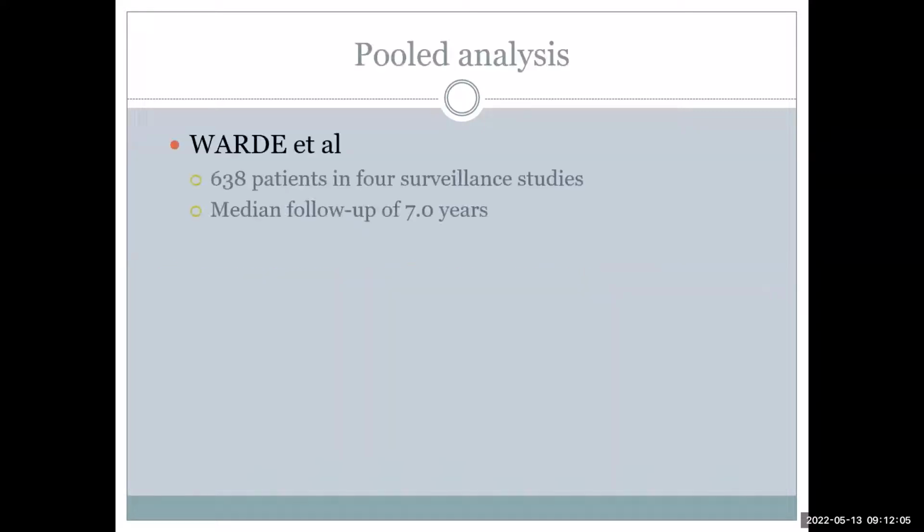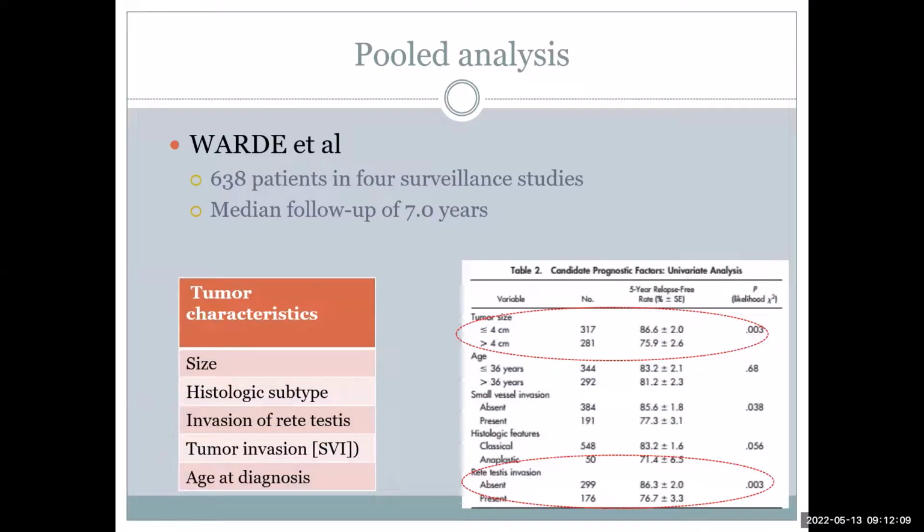Yes, definitely. So this is one of the papers. They looked at the various histopathological features and long-term survival for these patients. They defined the following tumor characteristics for risk stratification and chance of recurrence: size, histopathological subtype, invasion of the testis, tumor invasion, age at diagnosis.